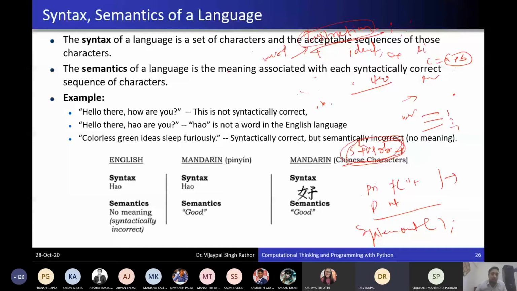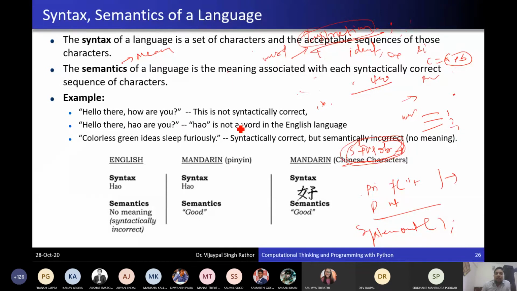Sir, can you explain semantic once more? Semantic, basically, is meaning. Here you can see an example in English, which you can understand: "Hello there, how are you?" This statement is correct